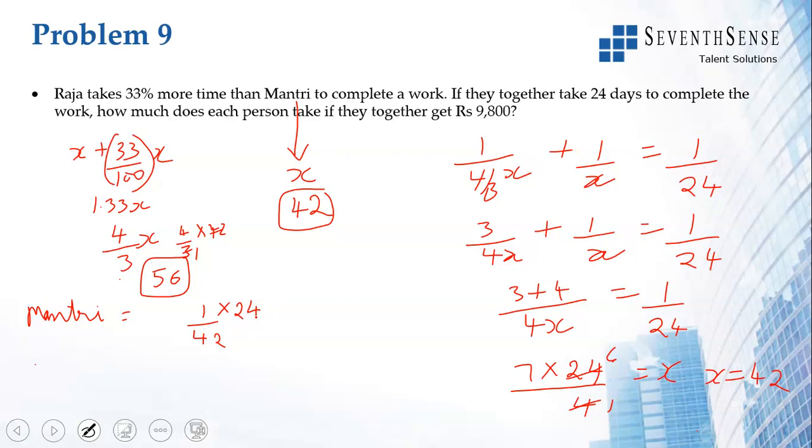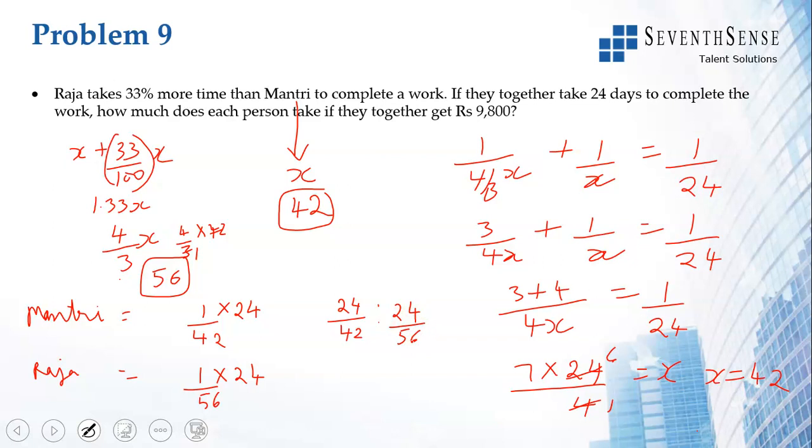Then Raja, in one day, does 1 by 56. In 24 days, he does 24 by 56. So if you take the ratio, you get 24 by 42 is to 24 by 56.